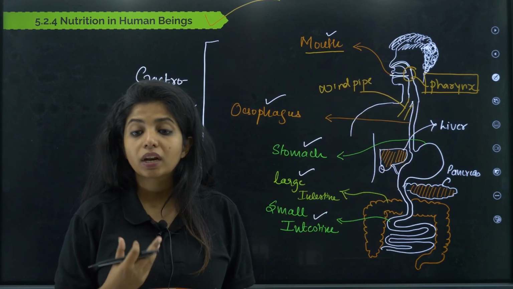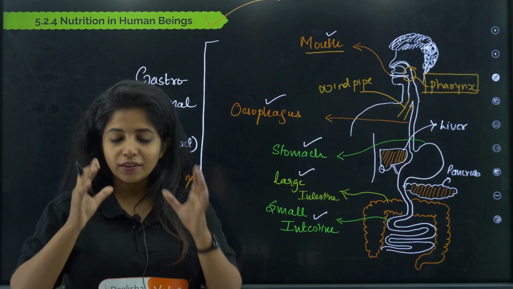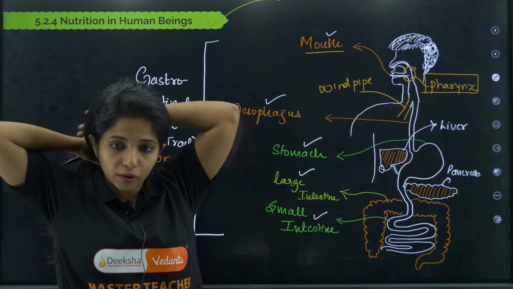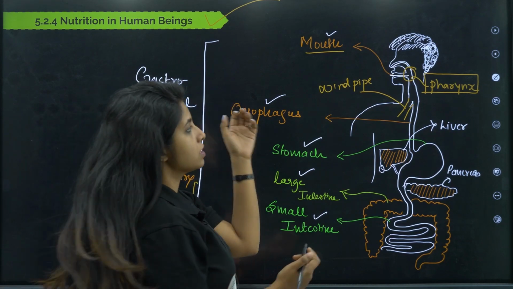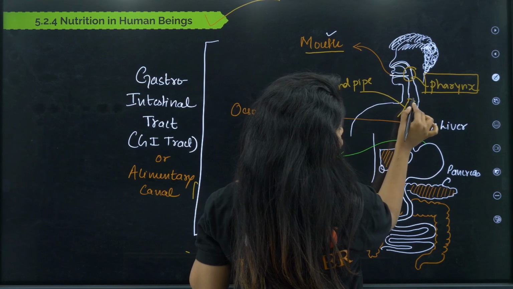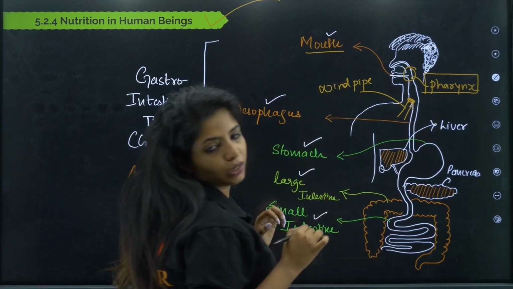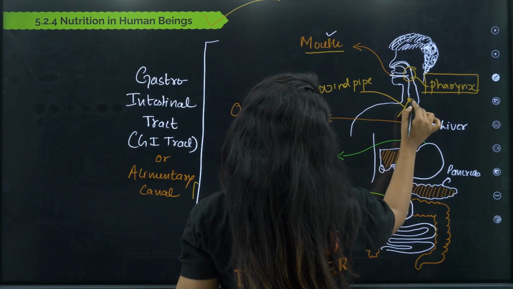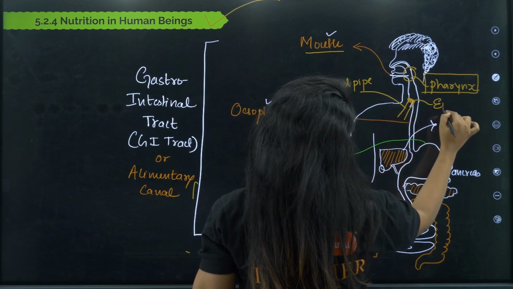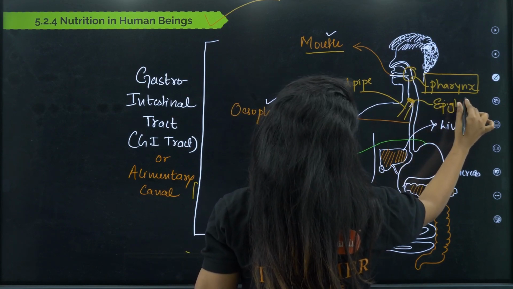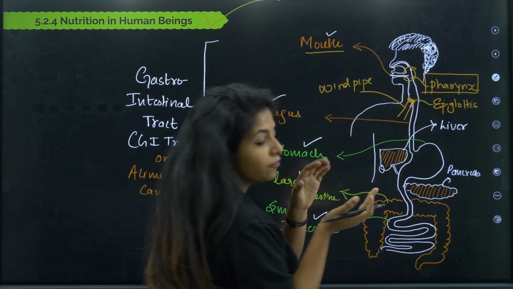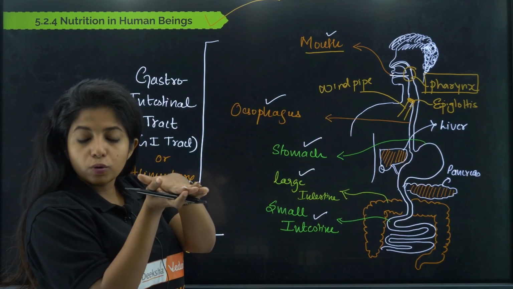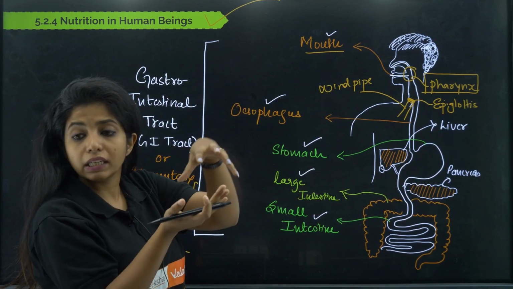Which is why we say whenever we have food, we should not be talking much. Why, children? Because usually there is a guard to cover this windpipe. What do you call that thing? You call this the epiglottis. What is the epiglottis, my dear children? It's a flap-like tissue which closes when the food passes down, so that nothing gets inside the windpipe.